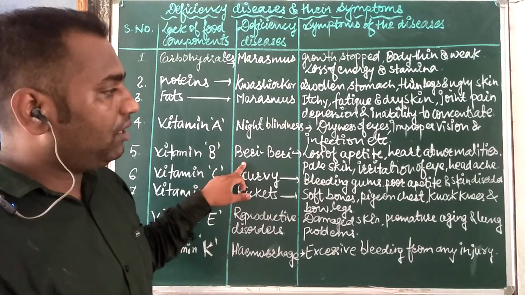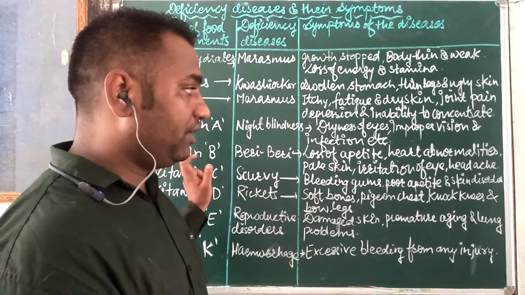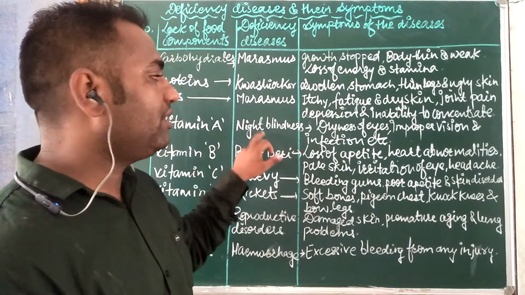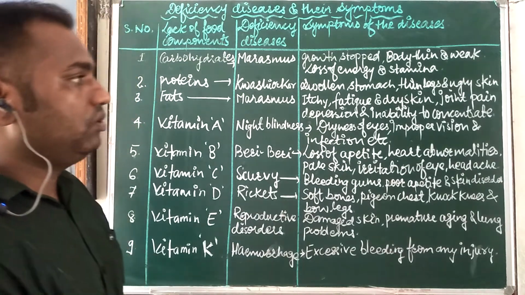So this is the loss due to the lack of vitamin B. For vitamin A, the diseases are night blindness and infections of the eye.